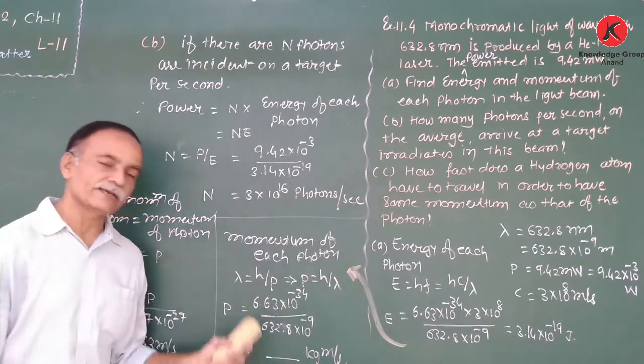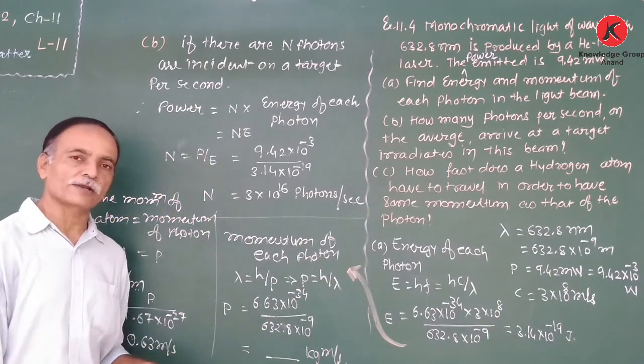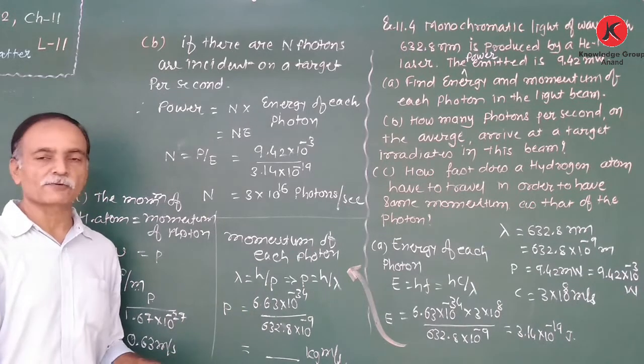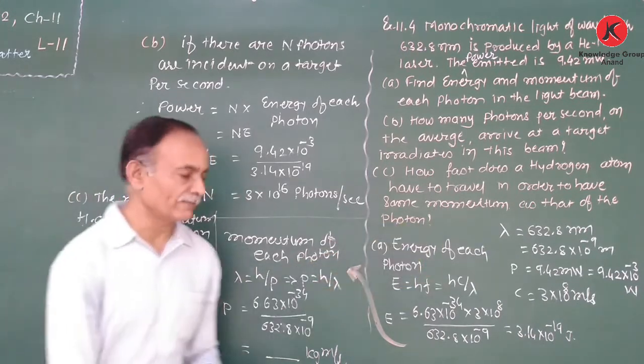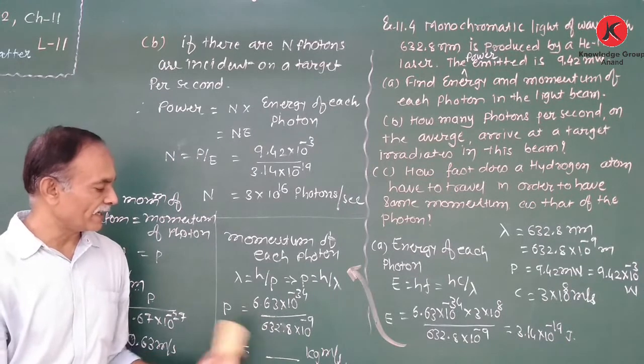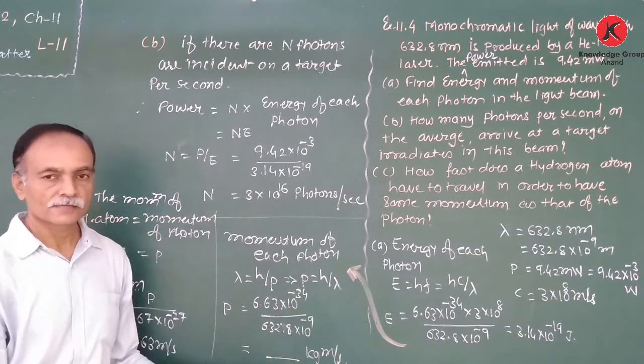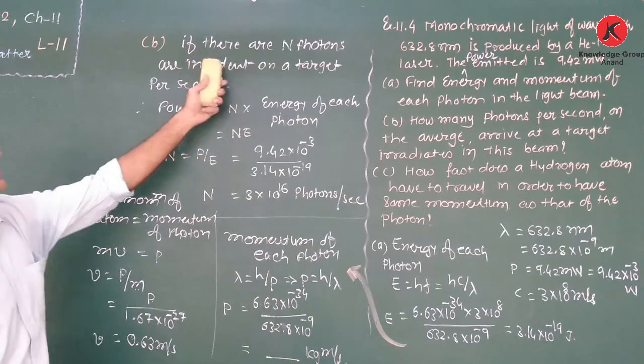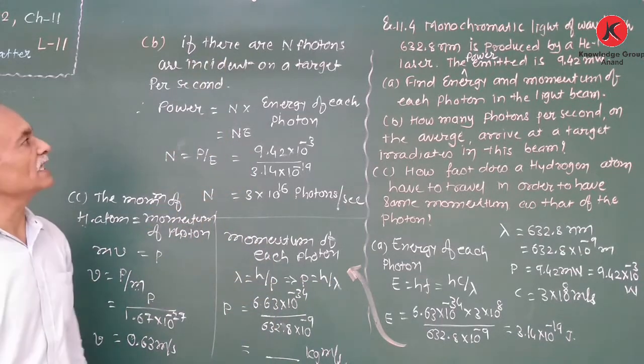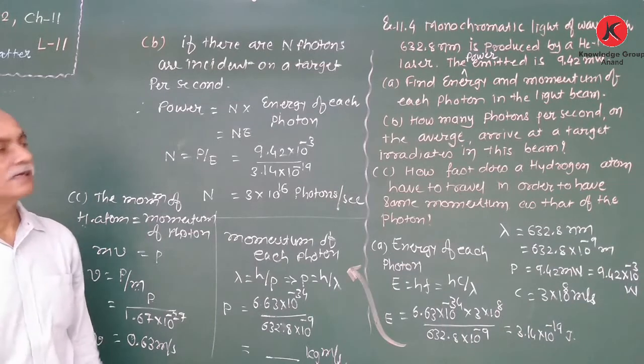So, we know that the de Broglie wavelength lambda is equal to h upon p. Therefore, p is equal to h upon lambda. Already we have the lambda. Right? Therefore, we find out the momentum by using the value of h and lambda. Okay. Now, the second portion, if there are n photons incident on a target per second, therefore the